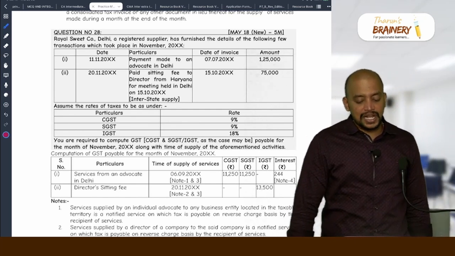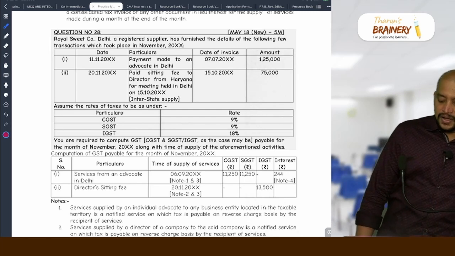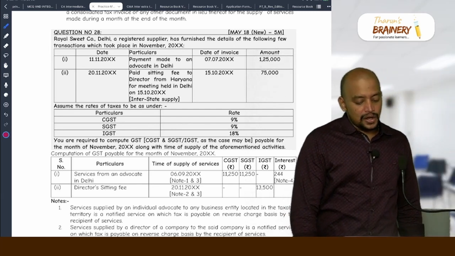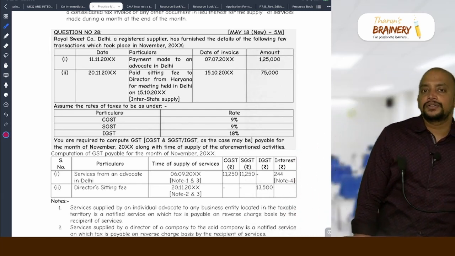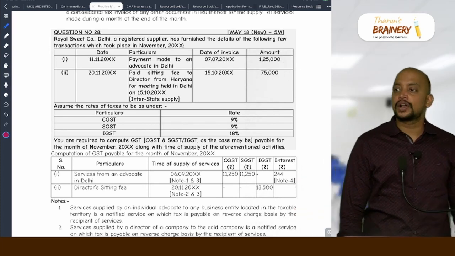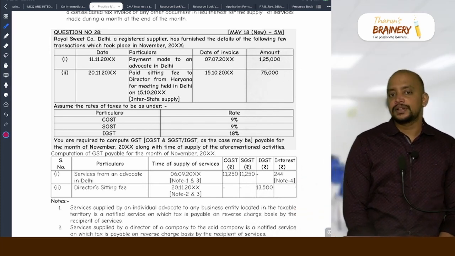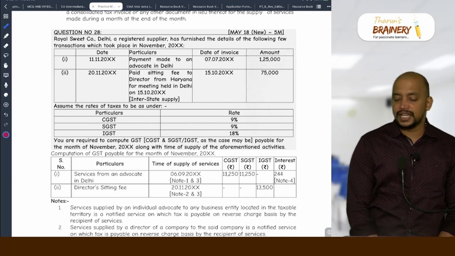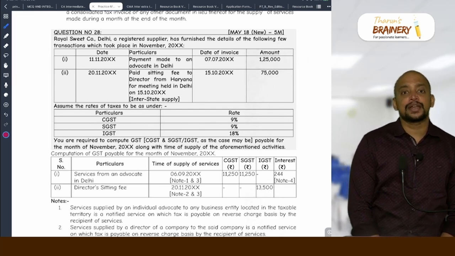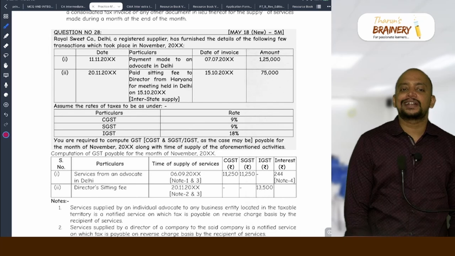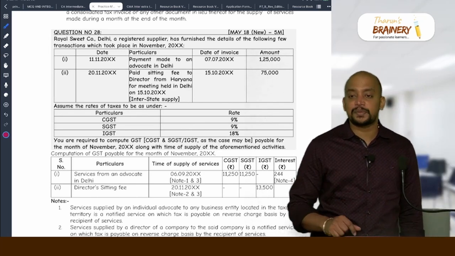Paid sitting fees to director from Haryana for meeting held in Delhi on 15/10. Now this is director services to company. Director services to company will be covered under RCM. Liability to pay GST is on the company. So now we need to calculate the time of supply. What is the time of supply? Date on which payment is made.